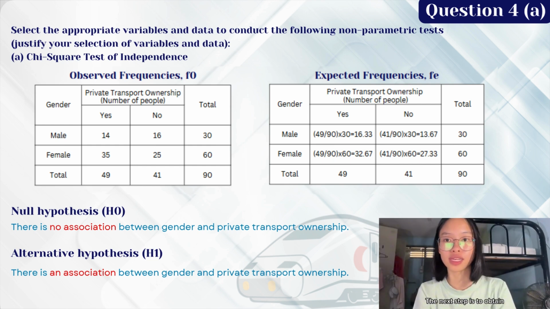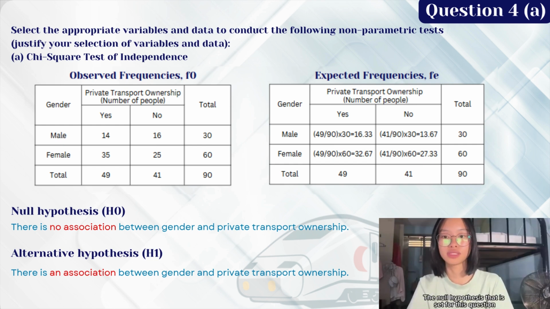The next step is to obtain the total number of people who do not own private transportation, which is 41, divided by 90 and multiplying by the total males, which is 30, where we can obtain 13.67. Similarly, we use the same step, but this time we multiply by 60 to obtain 27.33. The null hypothesis that is set for this question is that there is no association between gender as well as